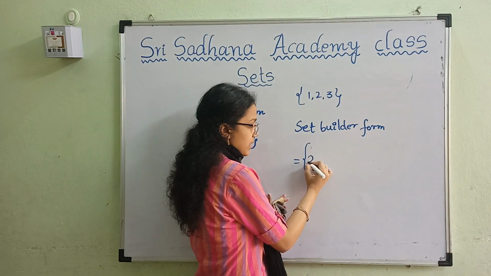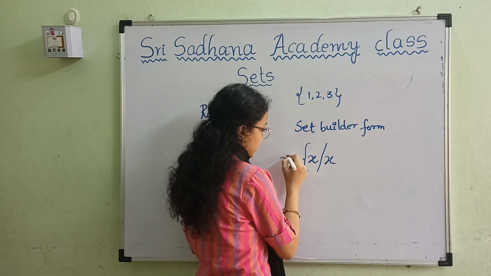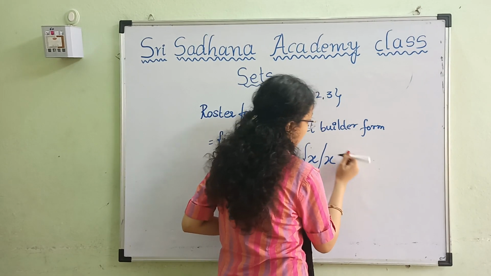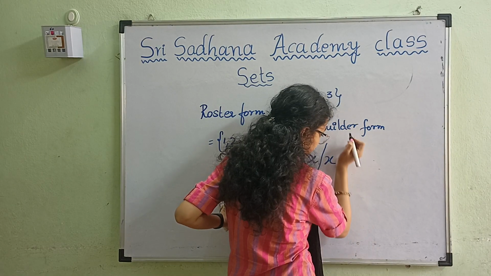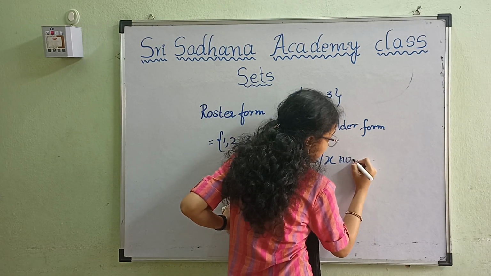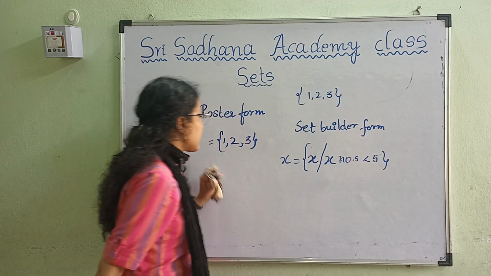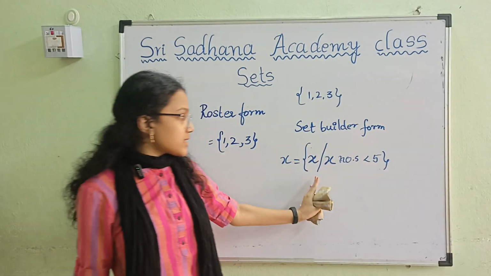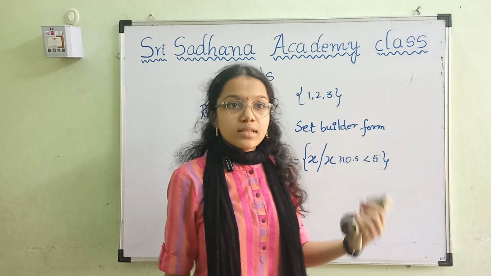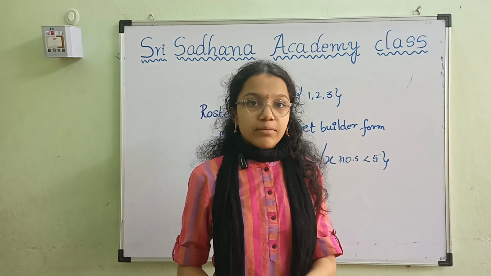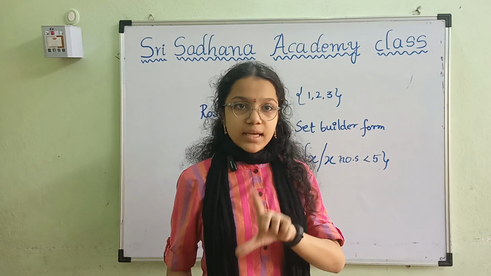That is, set is equal to x such that x is 1, 2, 3, numbers less than 5. I wrote only 1, 2, 3, which is x such that x is a number less than 5. This is called set builder form. Set builder form is written in words, whereas roster form is written in numbers or listed.